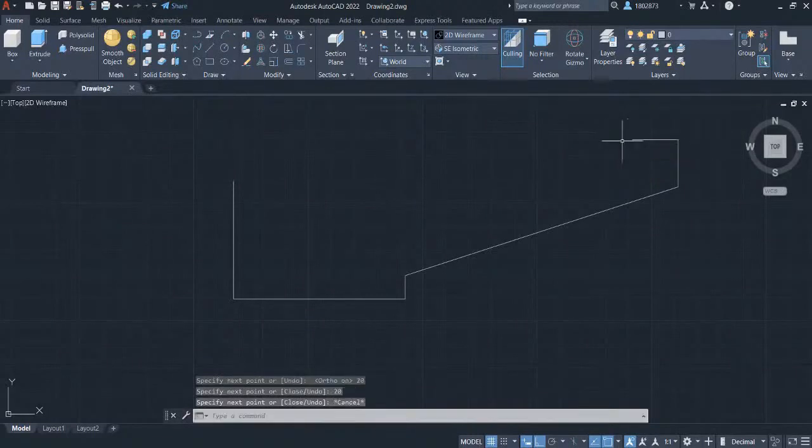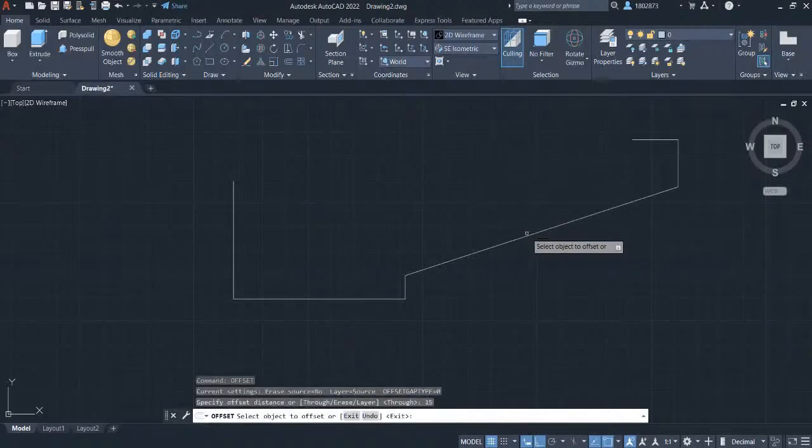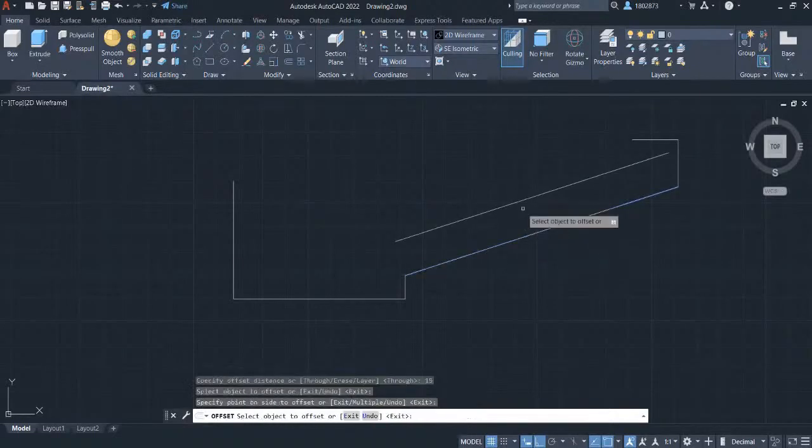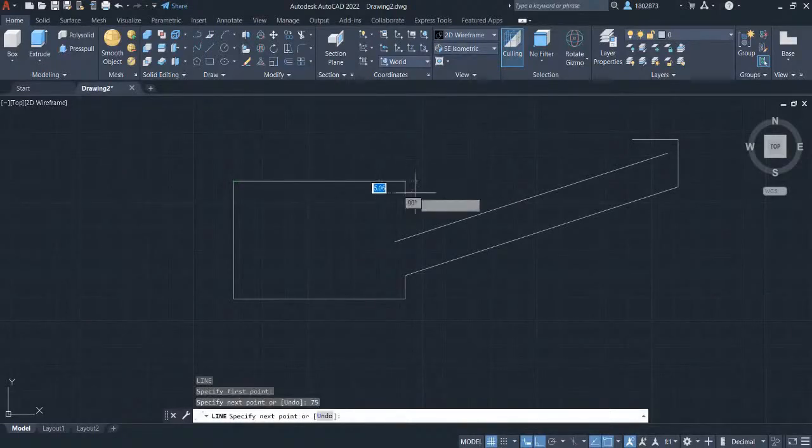Press escape. Press off and select offset. Specify the offset distance as 15 and press enter. Select this line and left click here. Press escape. Press L for line. Left click here and key in 75. Press enter. Hover your crosshair here and left click. Press escape. Press spacebar and left click to this endpoint. And left click here. Press escape.